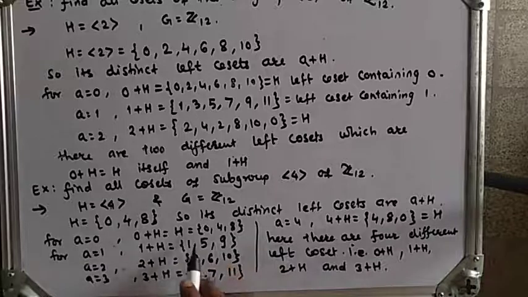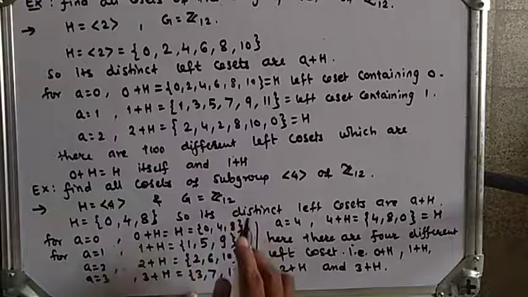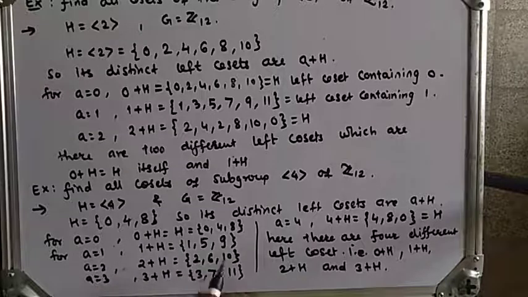Here we have 0, 1, 2, 3, 4, 5, 6, 7, 8, 9, 10, 11, all the elements of Z12. The intersection of any two of these is empty. So these are the 4 different left cosets.